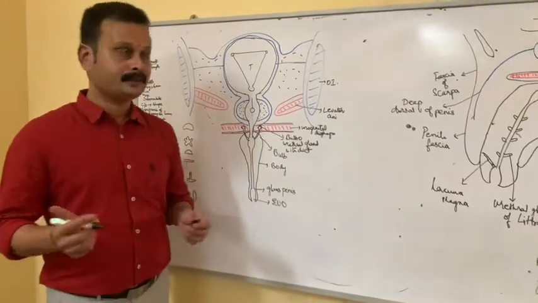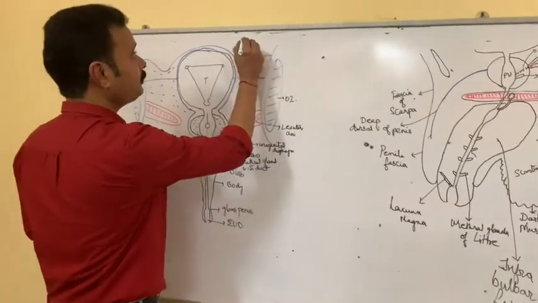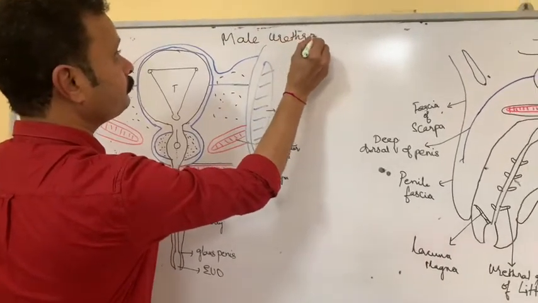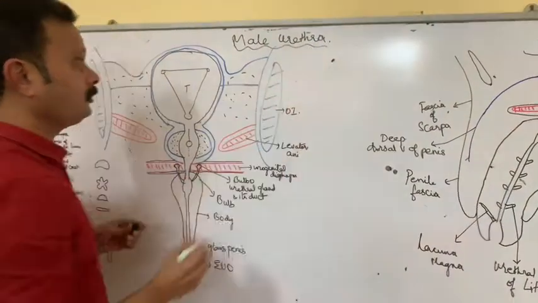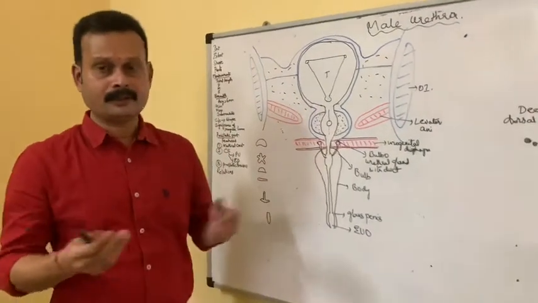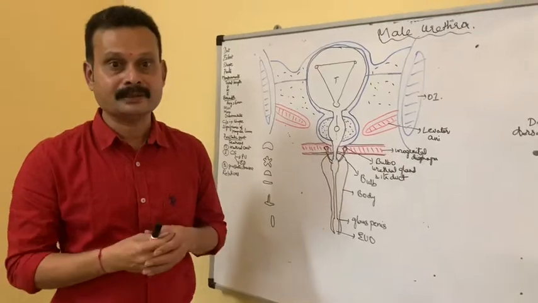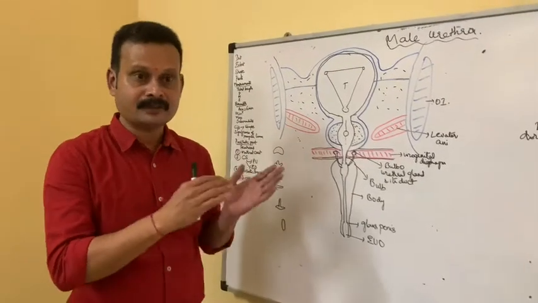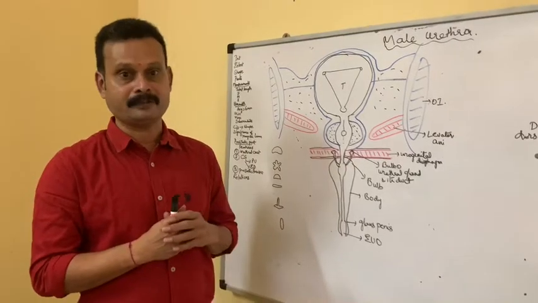Hi, let us discuss the male urethra. The male urethra forms a common tubular passage in males for the elimination of urine as well as for the elimination of the semen.